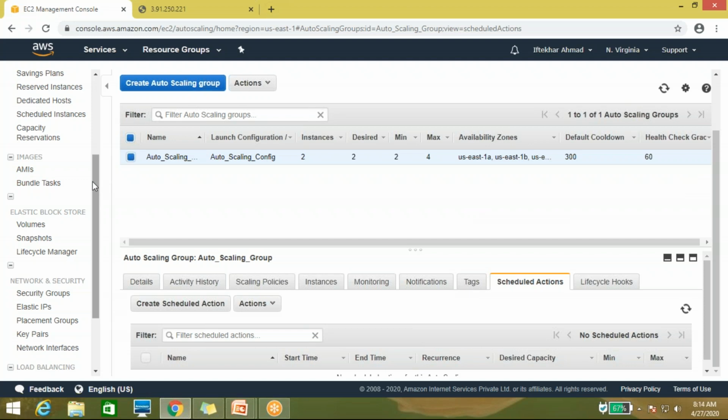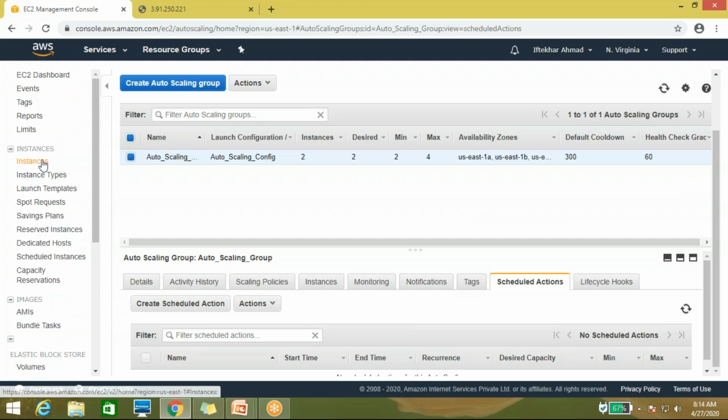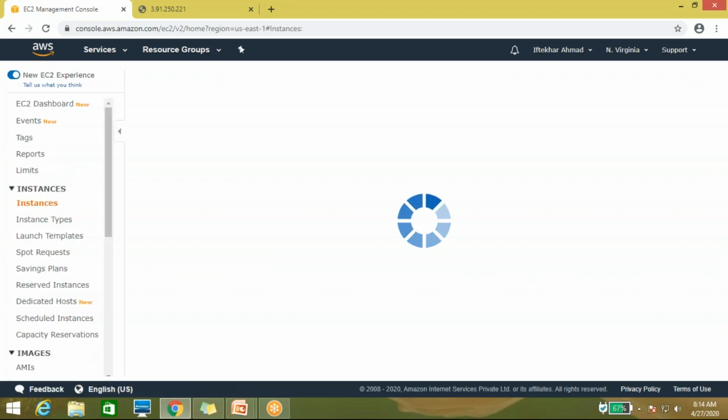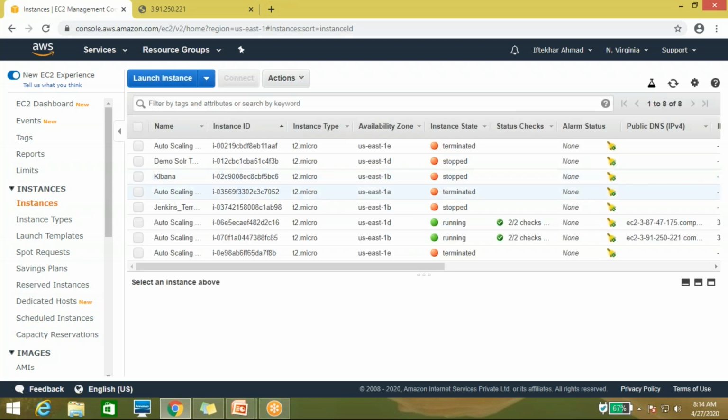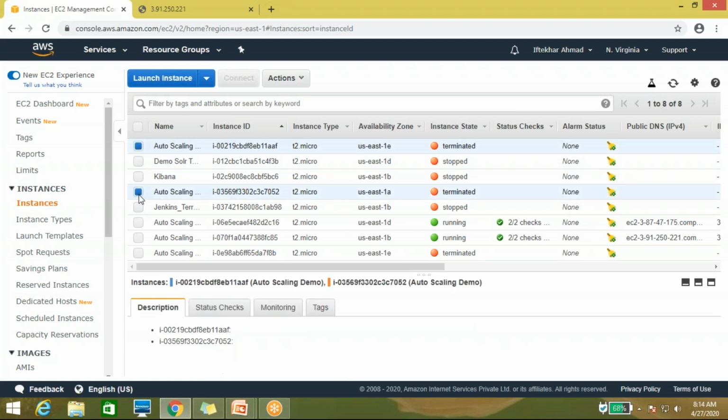In the initial stage, come to the instances. Auto scaling automatically created two servers, like this server and this server.